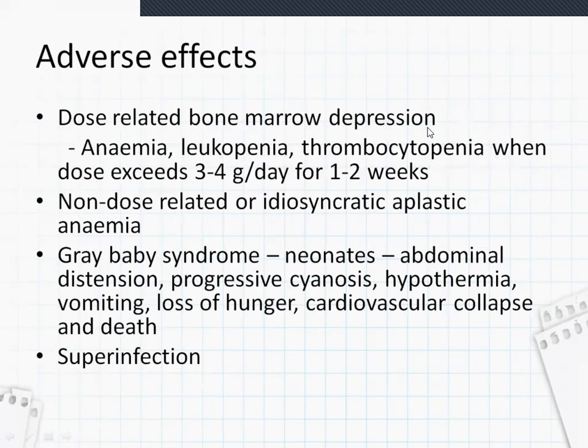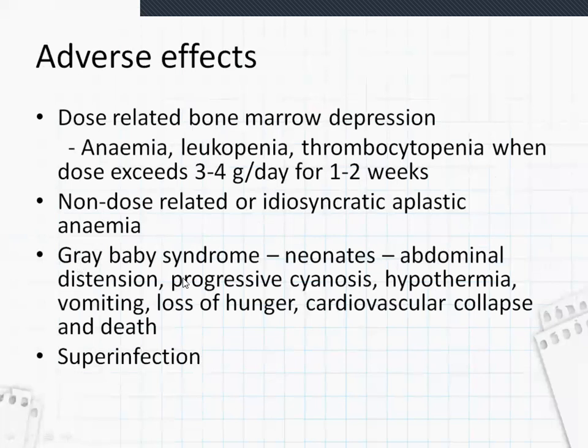Frequently, when the dose exceeds 3 to 4 grams per day for 1 to 2 weeks, this dose-related bone marrow depression happens. And non-dose related or idiosyncratic aplastic anemia can also happen. Idiosyncratic means it doesn't have a particular reason.